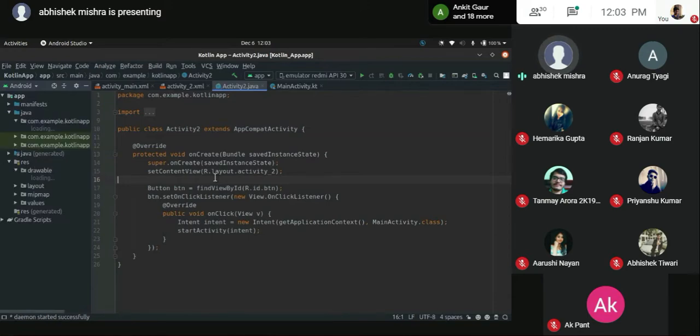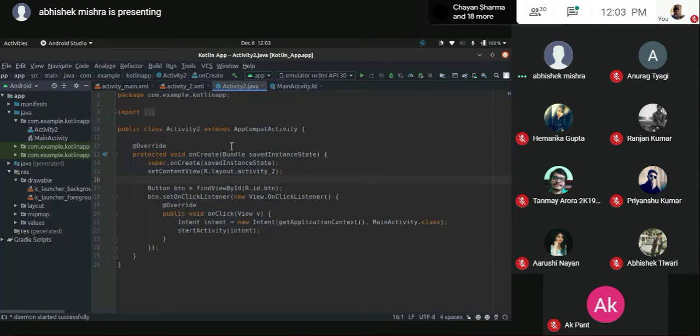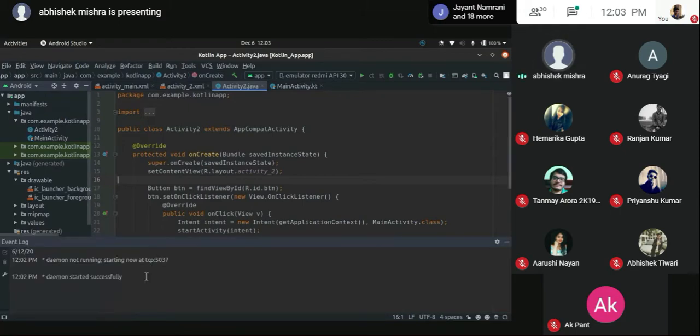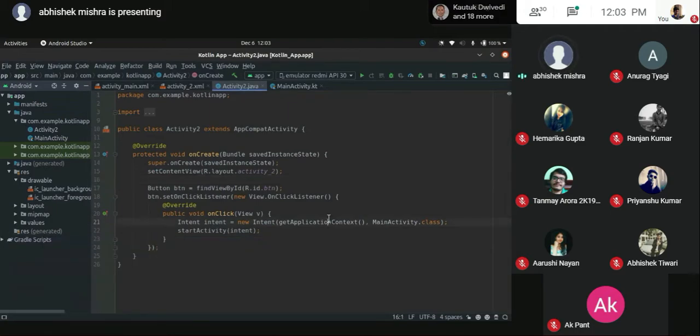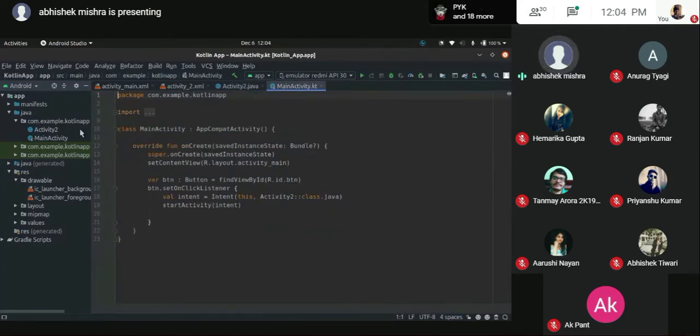So basically, this is what it will load. This is a simple application. Now, don't get confused. Just to tell you, we can use both. I've written code in both Java and Kotlin in the same application. This is basically the code for your application, how you write the code. This is what Android Studio looks like. There is a status bar on the bottom left corner that tells you the success. Okay, it is successful. Now this is not the first time that I'm running an application, creating a new one. That is why it didn't take me much time. But if you're creating it for the first time, it will. This is a pre-created one, that is why it did not take me much time.